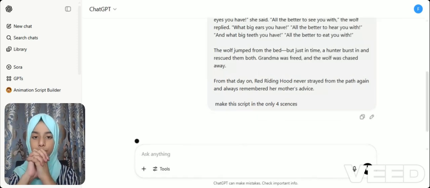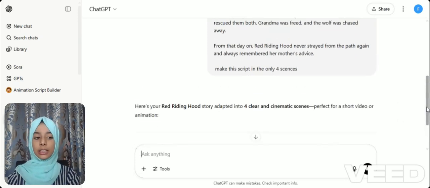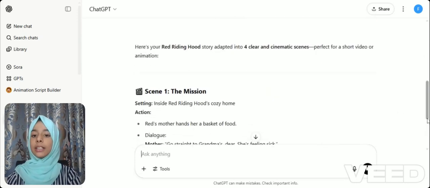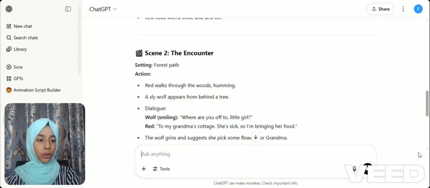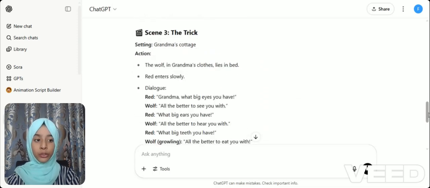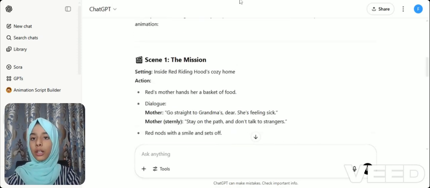Yes, it will take some time, and ChatGPT will generate an amazing script of this story. So yes, scene one, the mission. Scene two, the encounter. Scene three, the trick of the wolf. Scene four, the rescue. Okay, now we are going to move on to our next step.